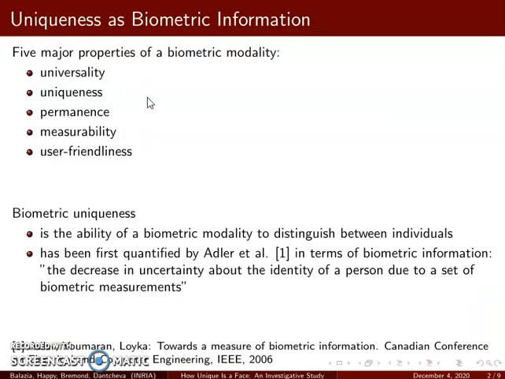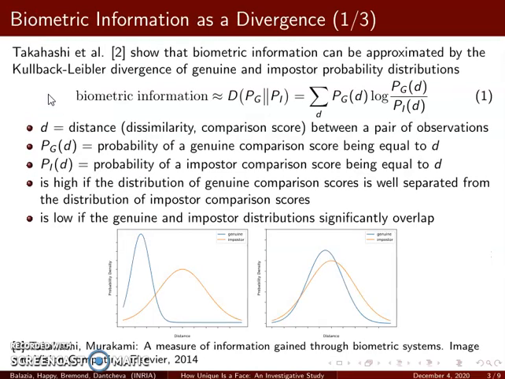Uniqueness is one of the 5 major properties of a biometric, along with universality, permanence, measurability, and user-friendliness. It is defined as the ability of a biometric to distinguish between people. To understand the difficulty of recognition using a specific biometric, it is useful to quantify this ability. Andy Adler quantifies uniqueness in terms of biometric information as the decrease in uncertainty about the person's identity due to biometric measurements. Takahashi shows that this biometric information can be approximated by the Kullback-Leibler divergence of genuine and impostor probability distributions.